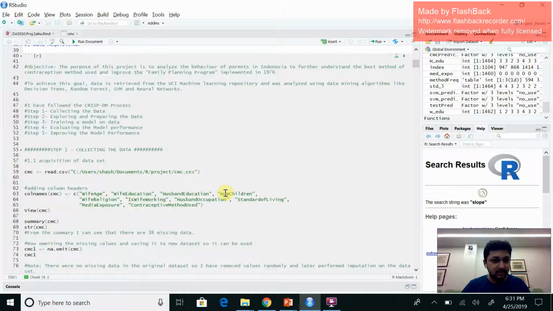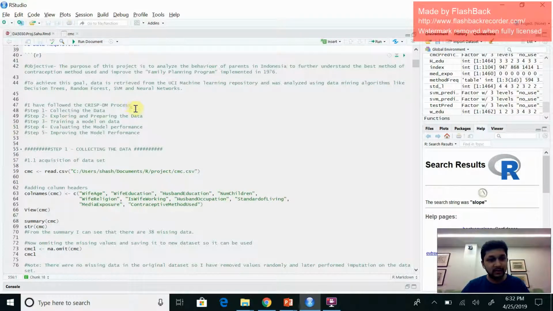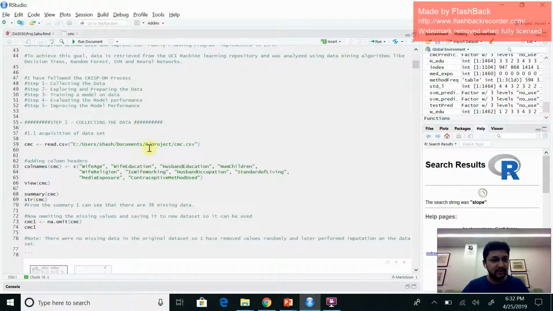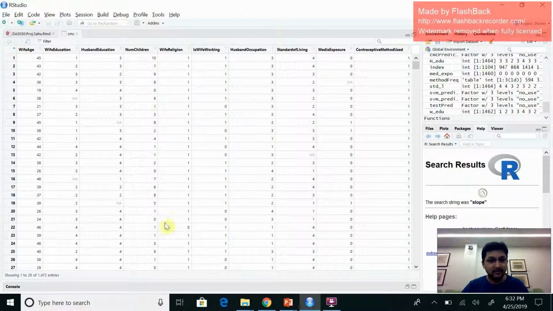For that, I have followed the CRISP-DM process: collecting the data, exploring and preparing the data, training a model on data, evaluating the model performance, and improving the model performance. First, collecting the data, I have called this data from my desktop, cmc.csv. After calling this data, I get this data set.